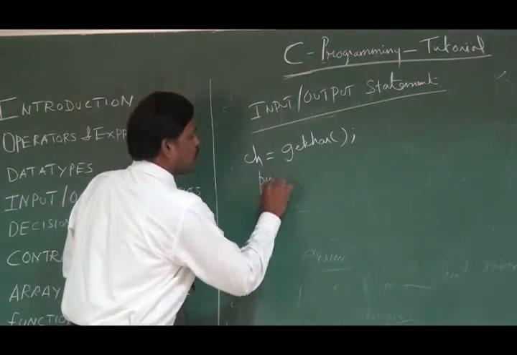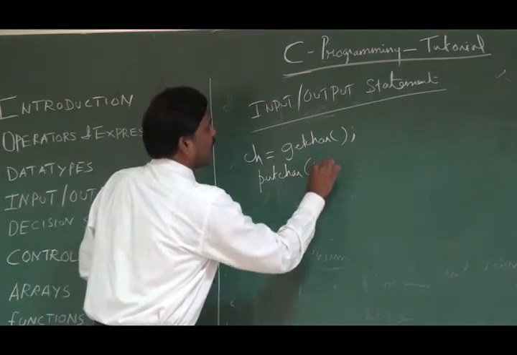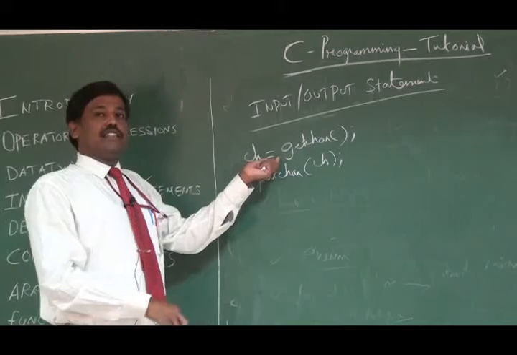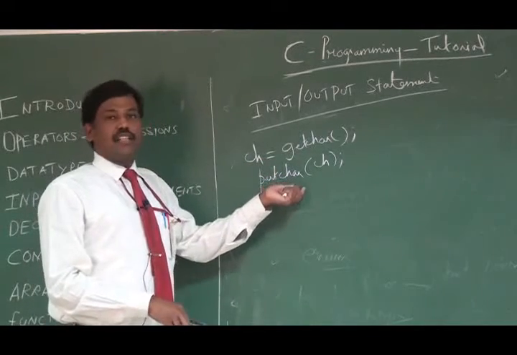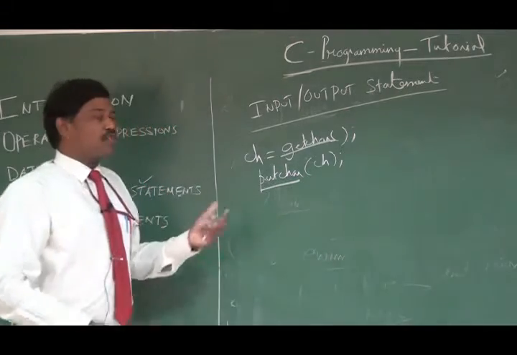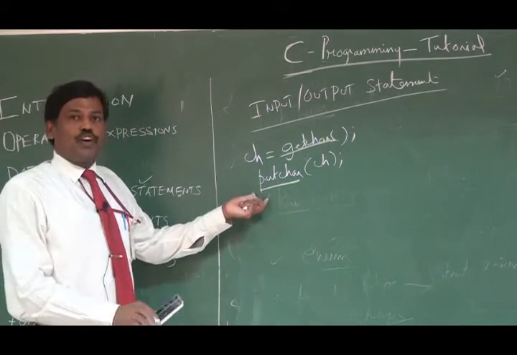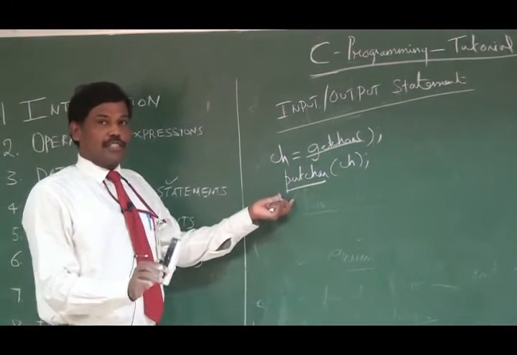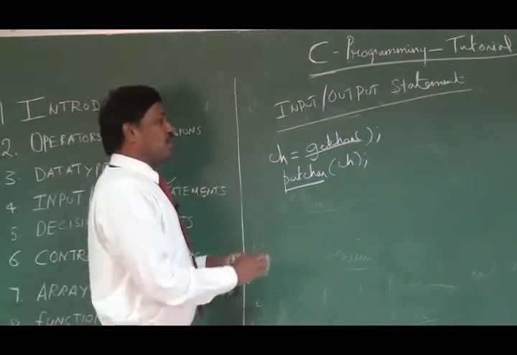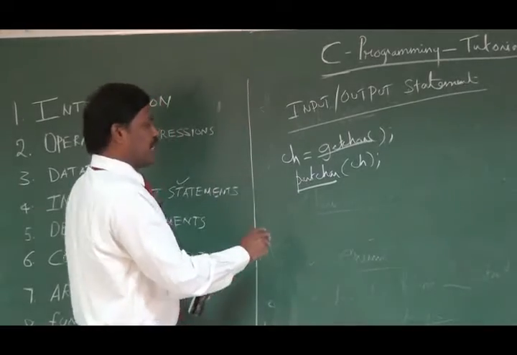Similarly, you can use another function called putchar, which prints that character, whatever character you received as input, on the screen. So these two functions, getchar and putchar, are used for handling only single characters, not a collection of characters. Okay, so these are the two input output functions.